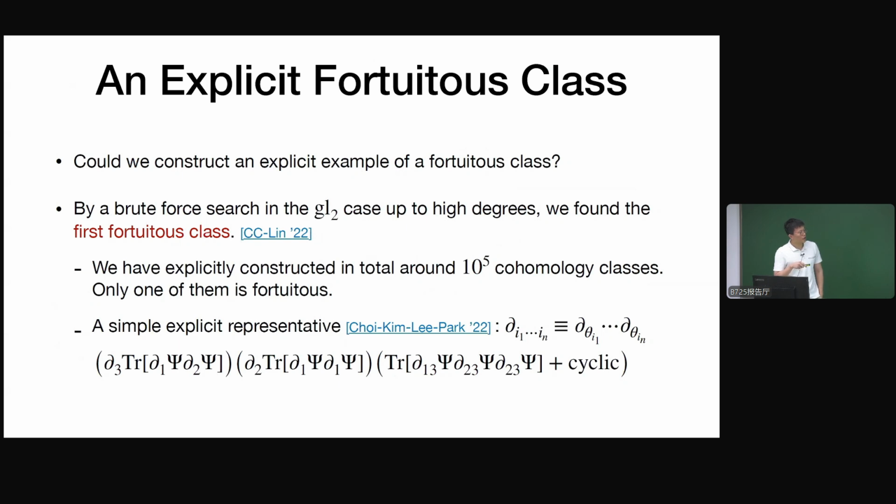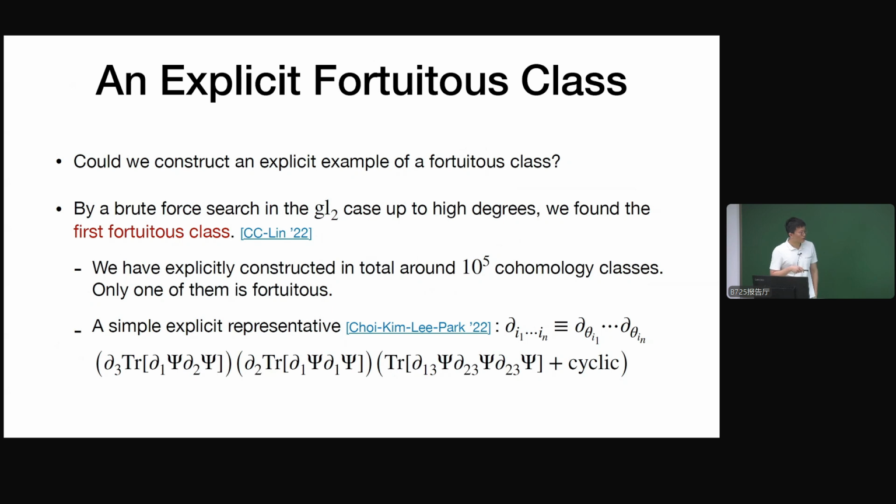That is, we work in the GL2 case, the simplest case, but we need to consider a very high degree. In total, we constructed explicitly around 10 to the 5 cohomology classes, and only one of them is fortuitous.